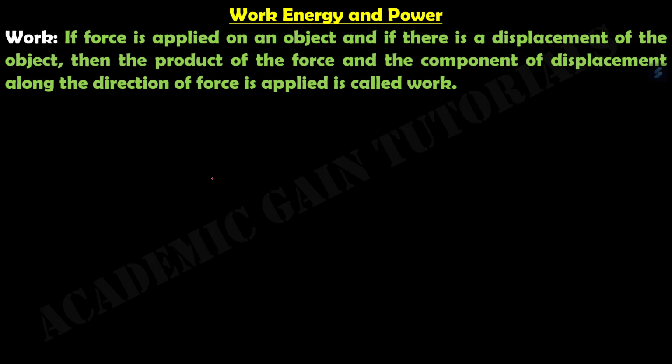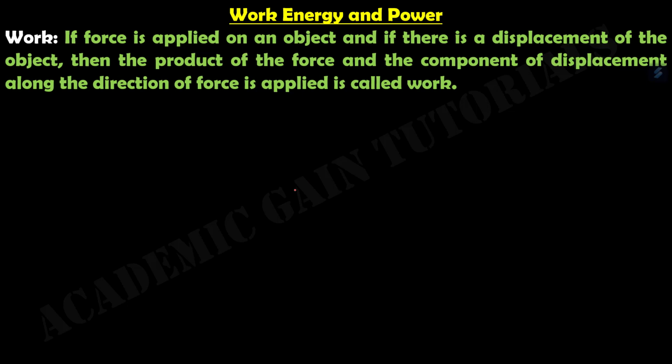From the example I said, it is clear that the word work is used for a general meaning and not for a particular meaning. In physics, the word work has a particular meaning. Same is the case for energy and power. In this lecture video, we will explain the exact meaning of work, power and energy according to physics. First of all, we'll discuss work.